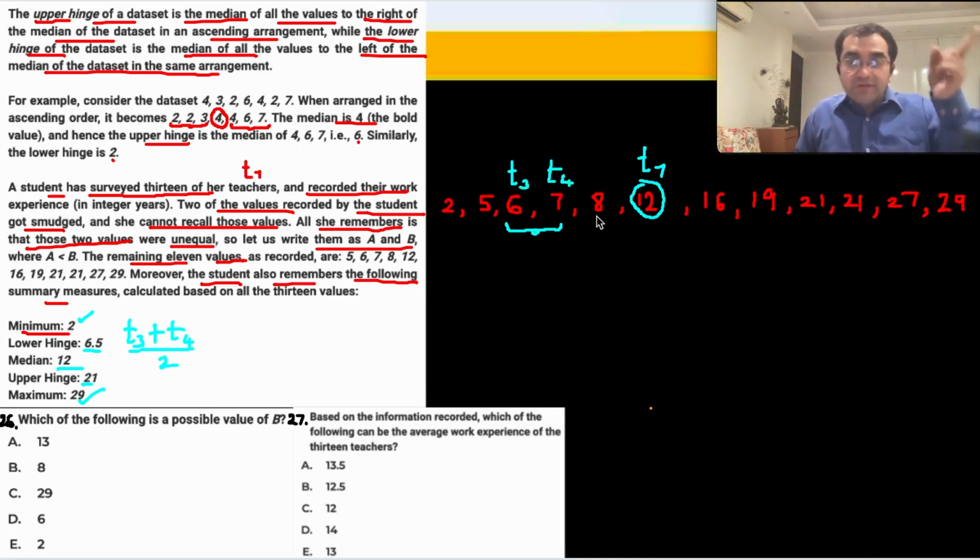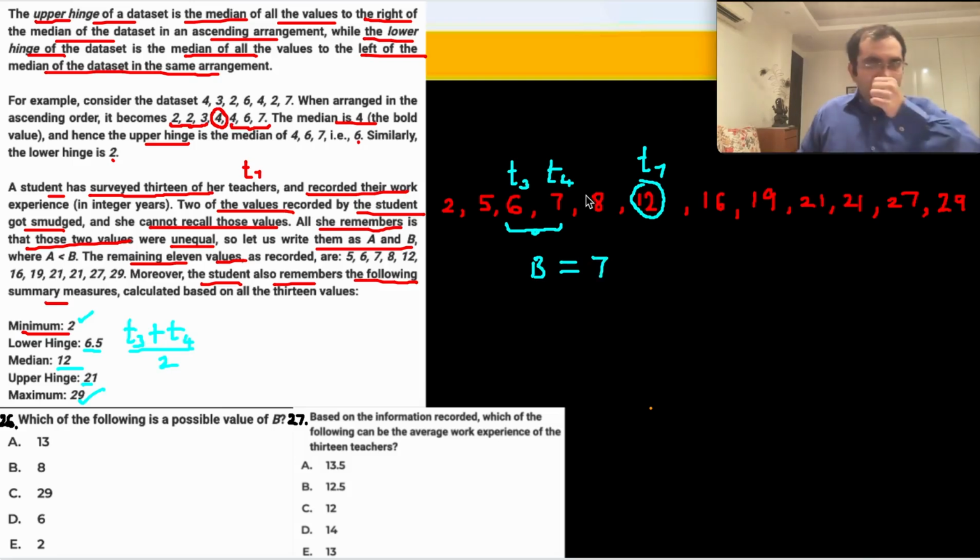ठीक है, अब 4th के आगे तो B could be 7, and still your lower hinge will not be affected. B could be 7, 8, so 8 इधर आ जाएगा, it will not touch this or this, or B can be 9 or 10 or 11 or 12.